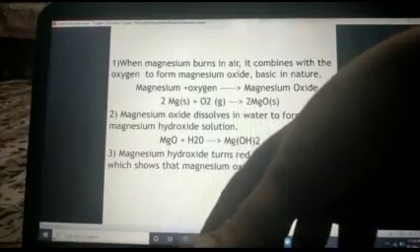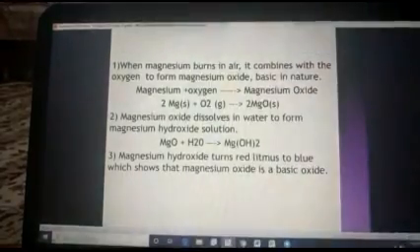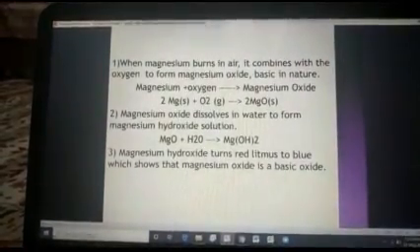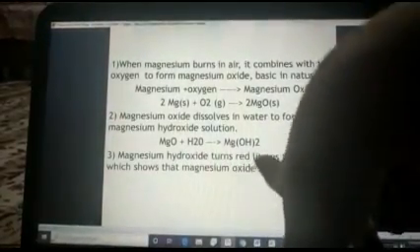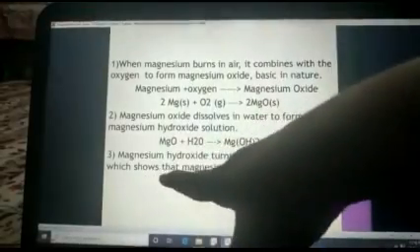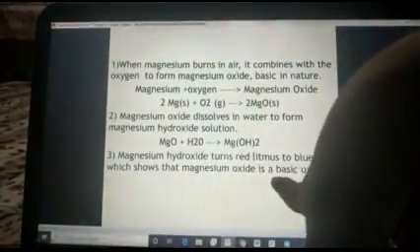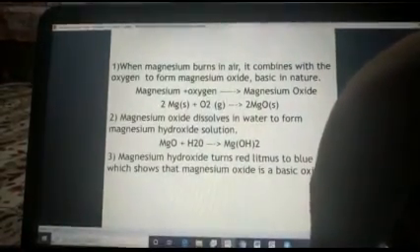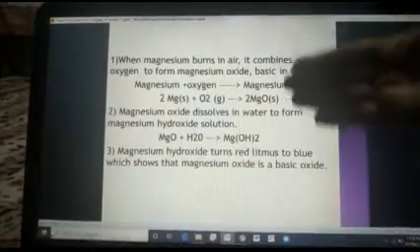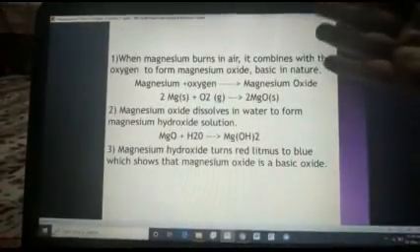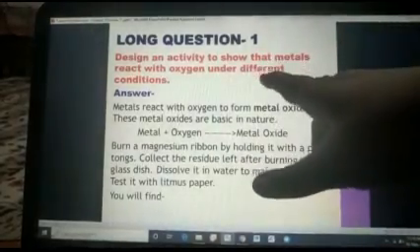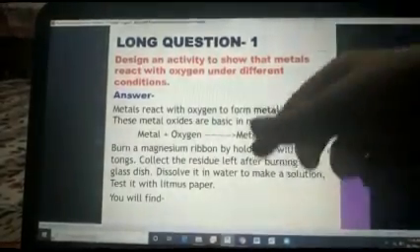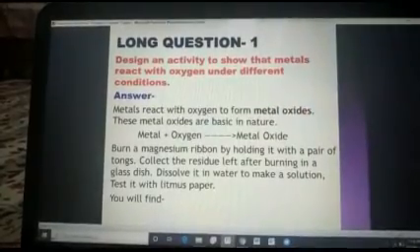Magnesium hydroxide turns red litmus to blue, which shows that magnesium oxide is a basic oxide. Clear? I think this observation is clarifying that oxygen reacts under different conditions. Clear, everyone?